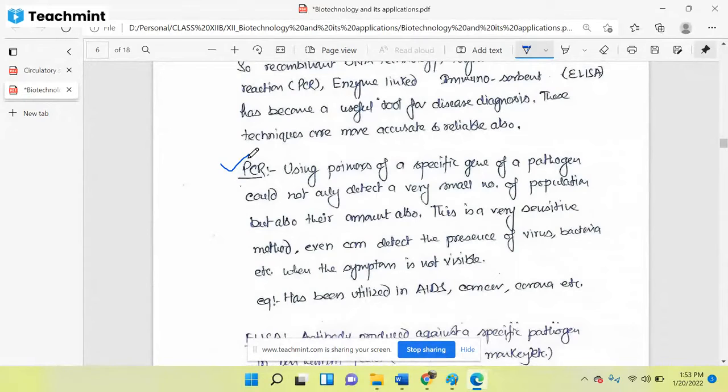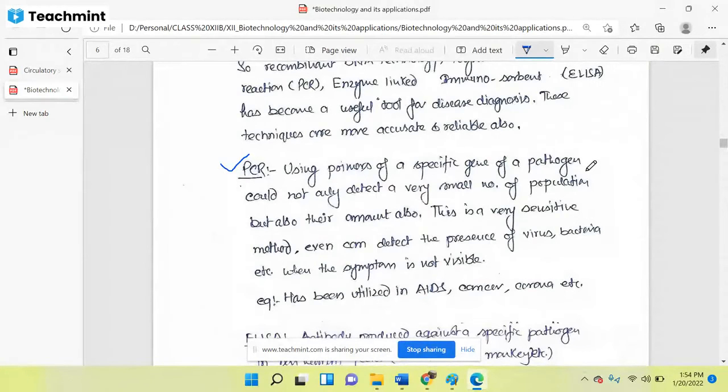So when we are going to detect any gene, any pathogen, we make the primer based on the pathogen. We use primers of a specific gene of a pathogen, so that gene should not be present in the human being. Some of the bacterial genes are present only in bacteria. Some of the genes are present only in viruses. So we are targeting those genes. Based on the specific genes of the pathogen, we make primers.